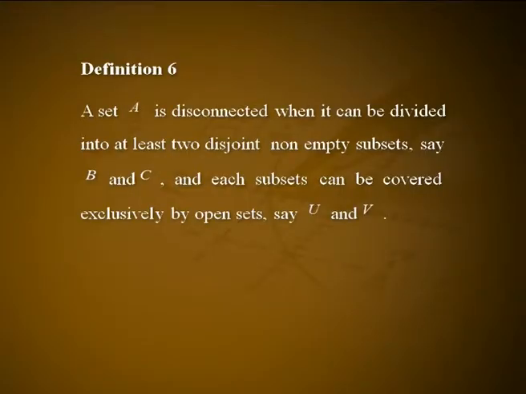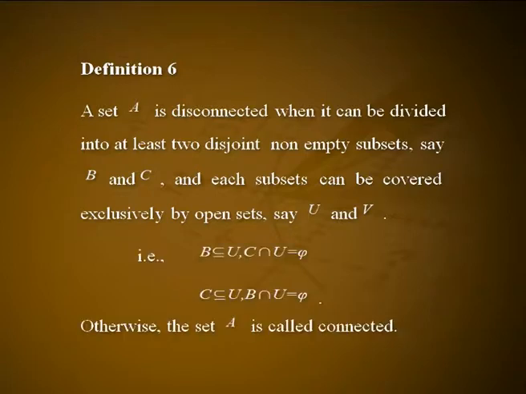Connectedness. Definition 6. A set A is disconnected when it can be divided into at least two disjoint non-empty subsets, say B and C, and each subset can be covered exclusively by open sets, say U and V. That is, B is fully contained in U, and C intersection U equals the null set; C is fully contained in V, and B intersection V is equal to the null set. Otherwise, the set A is called connected.